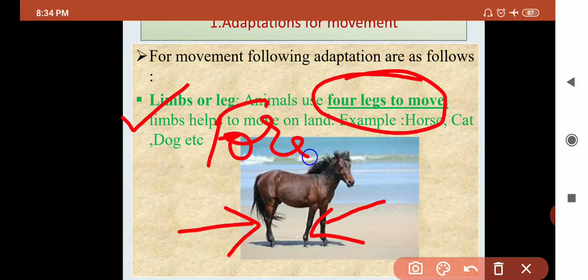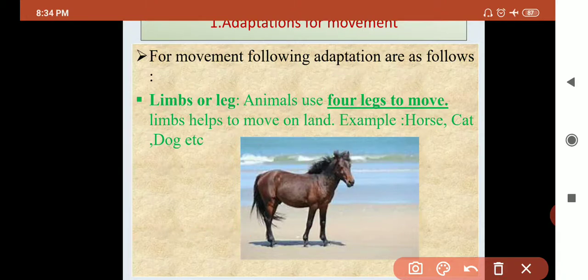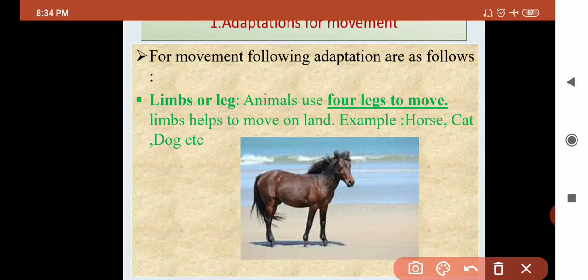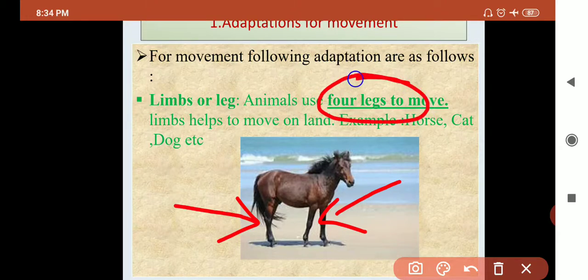A question will be asked in the test: what is the front leg called? Then you have to answer, the front leg is called forelimb. Then if a question is asked, what is the back leg called? It is called hind limb. So an animal possesses forelimbs and hind limbs. Forelimbs are on the front side and hind limbs are on the back side. Two forelimbs and two hind limbs, so total four legs are there to move.